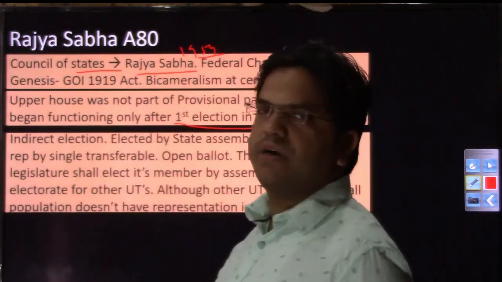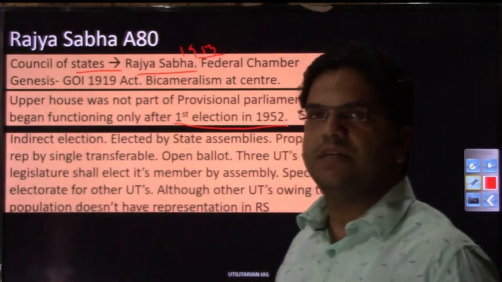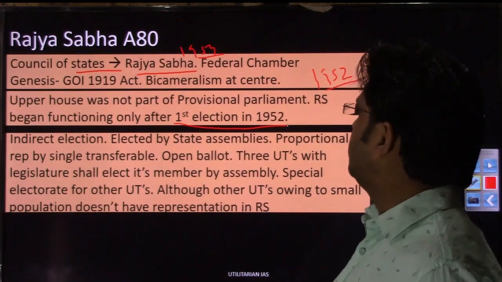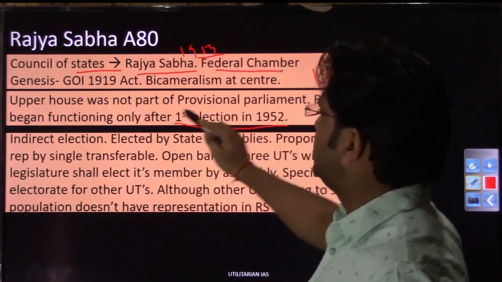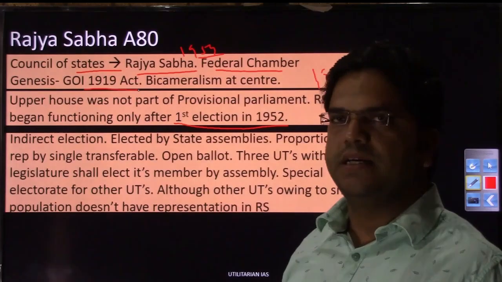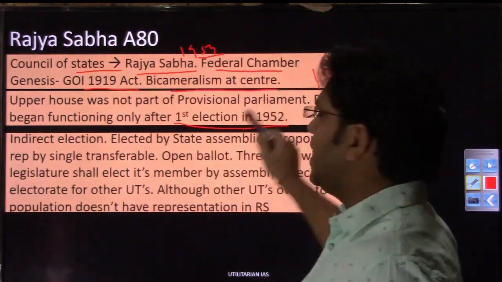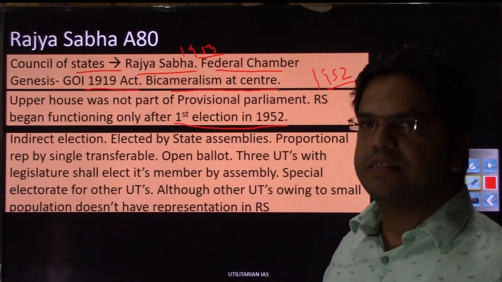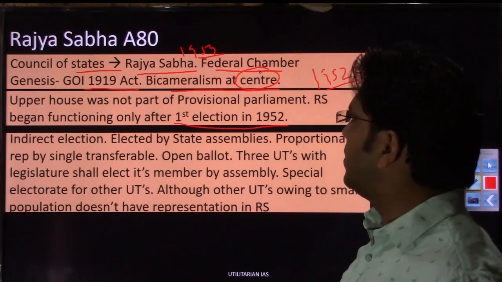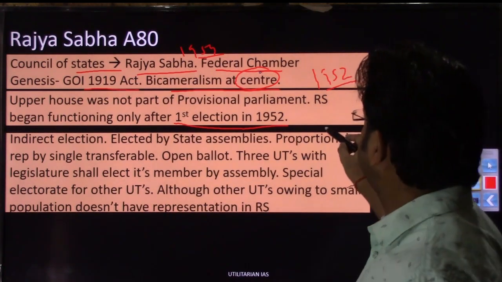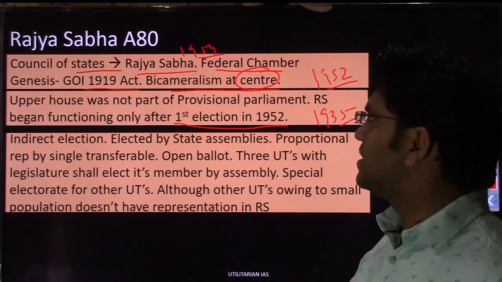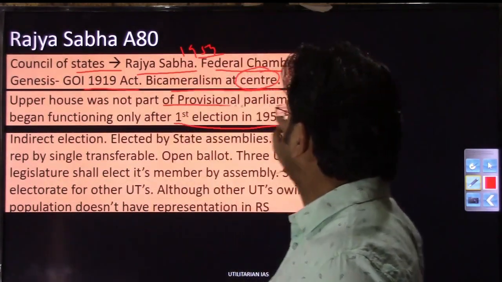So Rajya Sabha is also alternatively called the Council of State. It is also called the Federal Chamber, and the Second Chamber. These are the names that you can give. If you want to trace its genesis, Rajya Sabha had its genesis in the Government of India Act 1919, if you remember. Bicameralism was introduced at the center with this act. We already have discussed that in 1935 the upper house will also come at the state level as well. The upper house was not part of the provisional parliament.